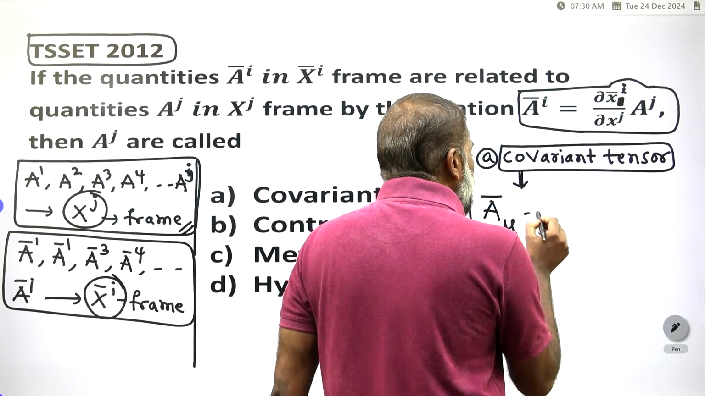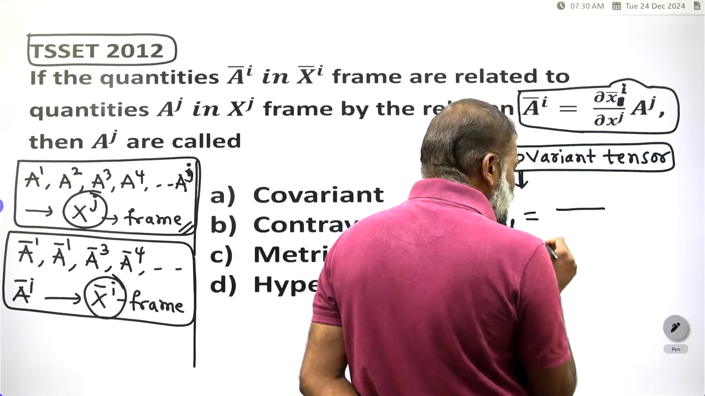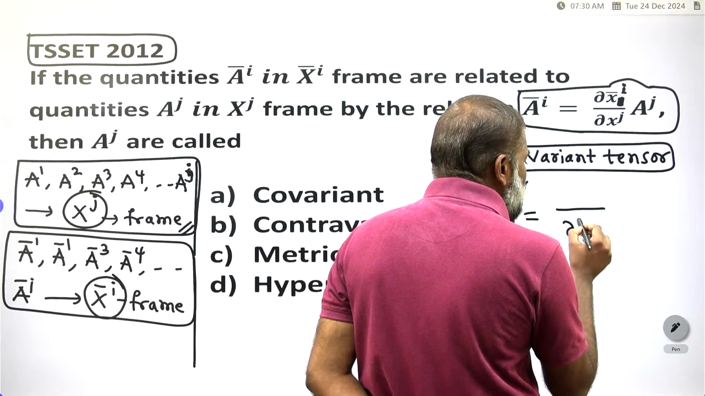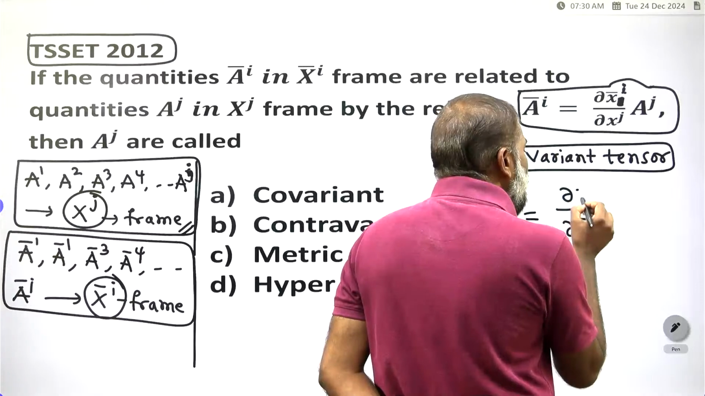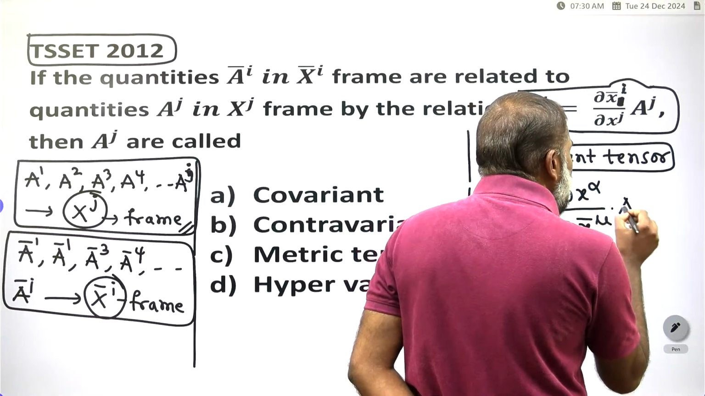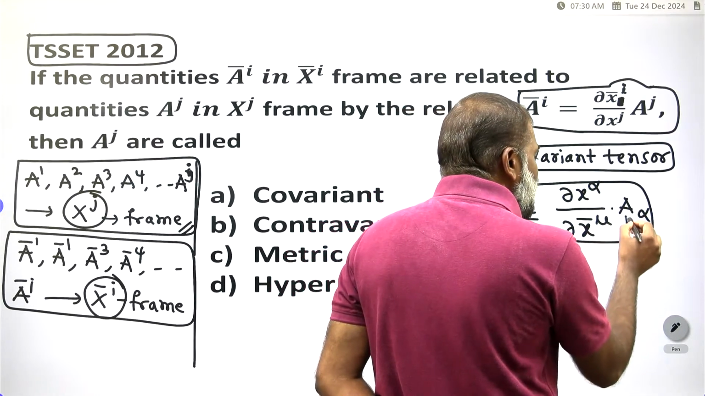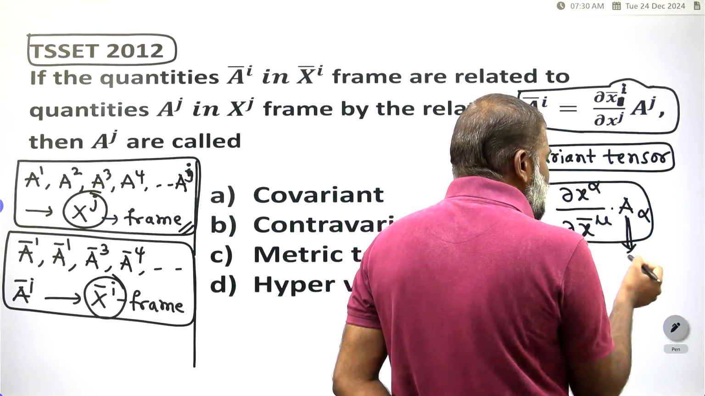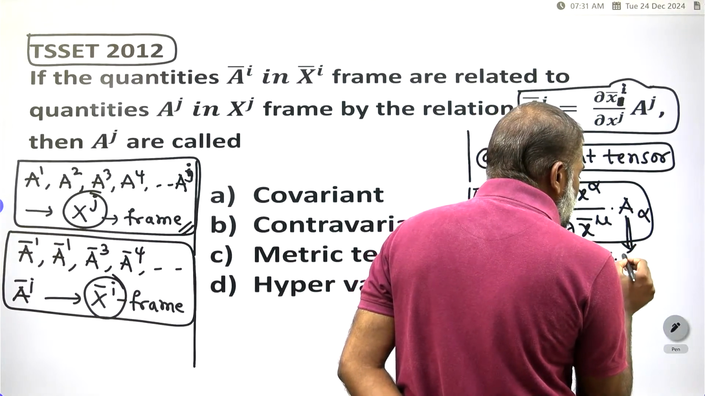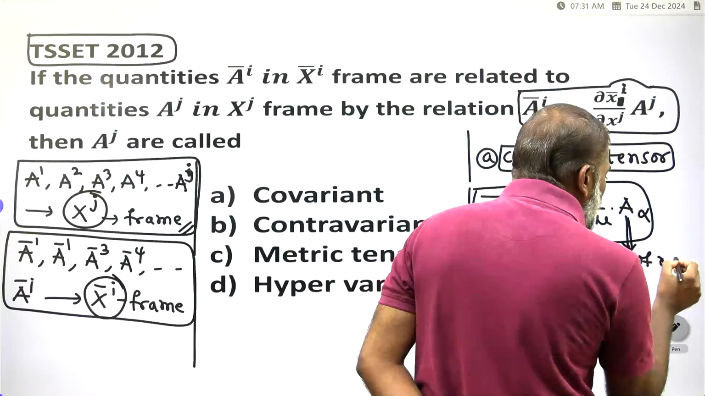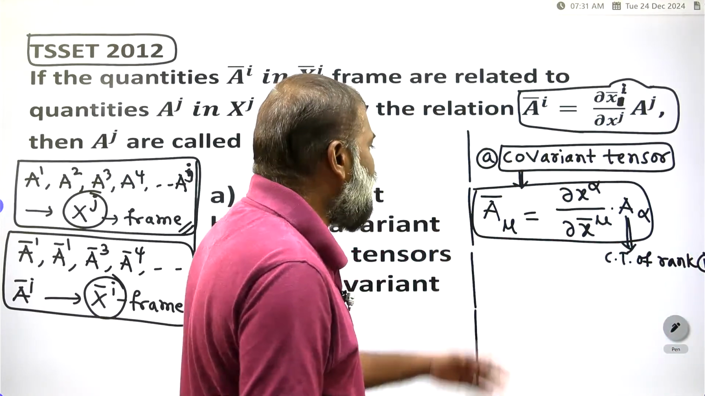I am writing the notation mu. A bar suffix mu is equal to, in the denominator you have to write dou x bar mu, divided by dou x alpha, into A alpha. This is the definition of the covariant tensor. Here A alpha is a covariant tensor of rank 1. What is the rank? Rank 1. This is the covariant definition.